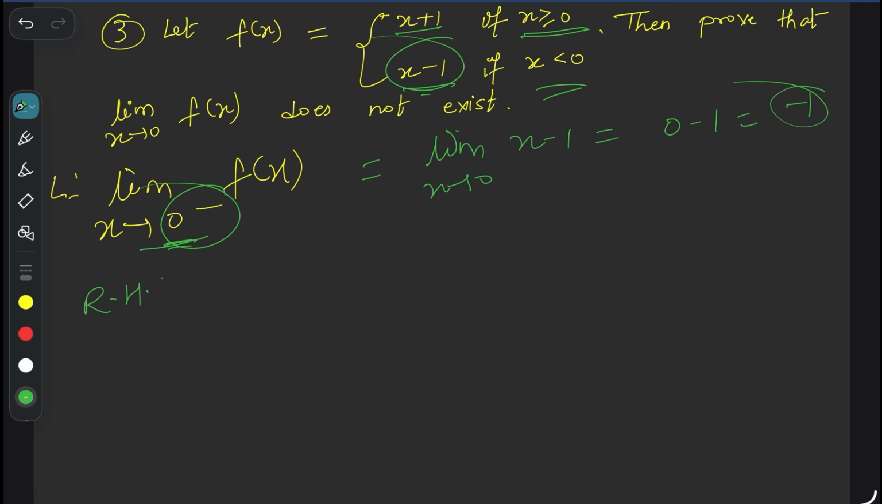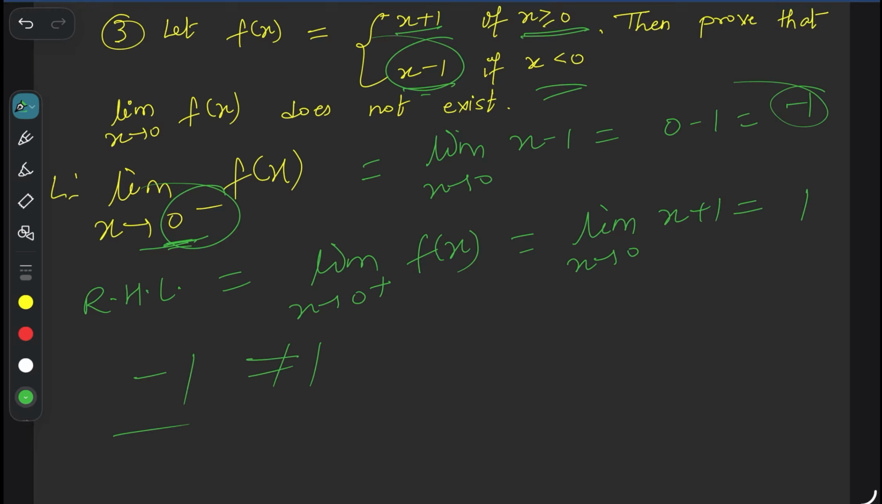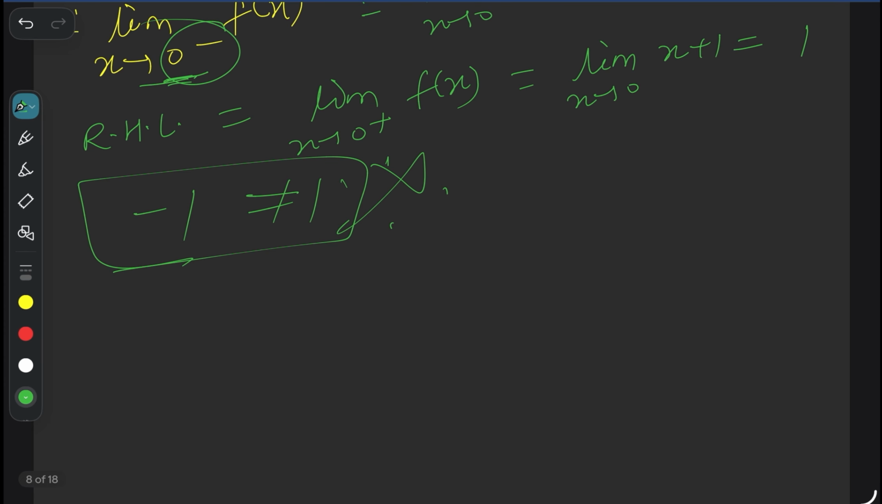What about the right hand limit? Limit x tends to 0 plus of f(x). 0 plus means slightly greater than 0. Slightly greater than 0 means which function is responsible? X plus 1. So limit x tends to 0 of x plus 1 is equal to 1. So the left hand limit is minus 1 and the right hand limit is 1, and if both are not equal, the definition of limit fails. If both are equal, then only can we say the limit exists and equals that number. So here the limit does not exist. Simple. Clear? One note also.